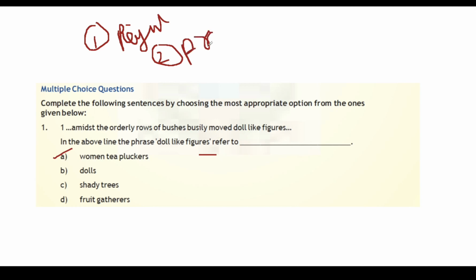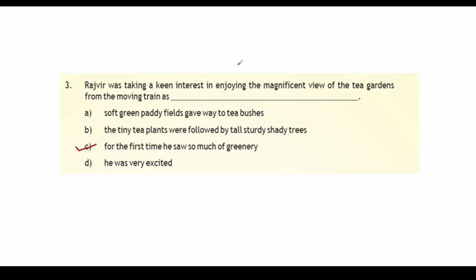So most of the time people get confused between Rajveer and Pranjal, who is from Assam and who is not from Assam. So Pranjal is from Assam and Rajveer is not from Assam. All right. So just remember it like that. Rajveer is not from Assam. Pranjal is from Assam. Remember it like that.